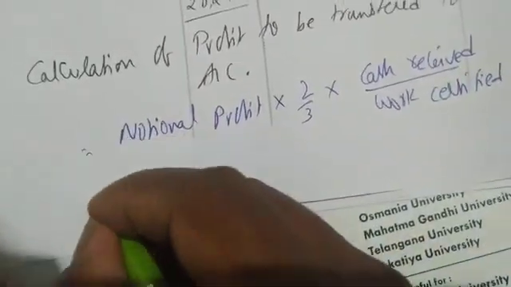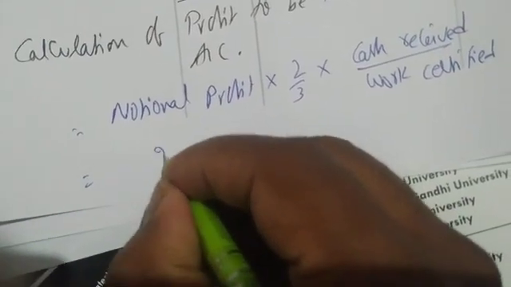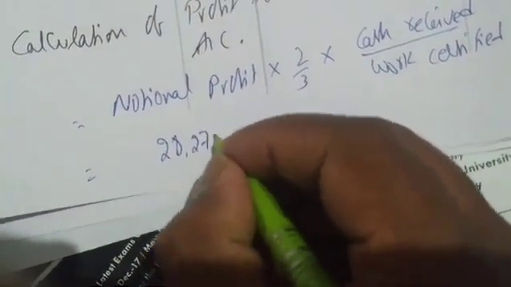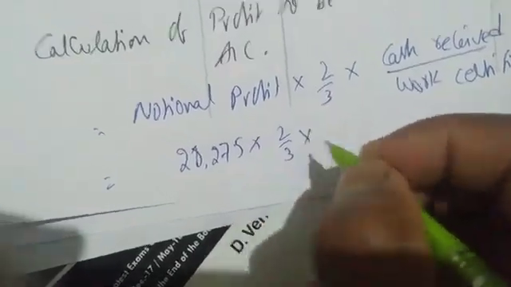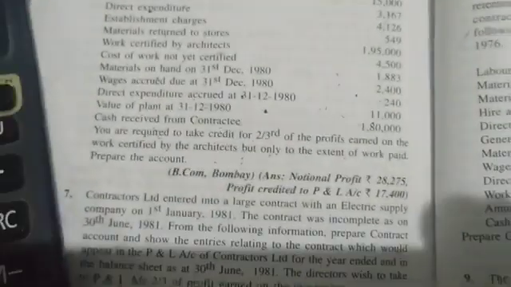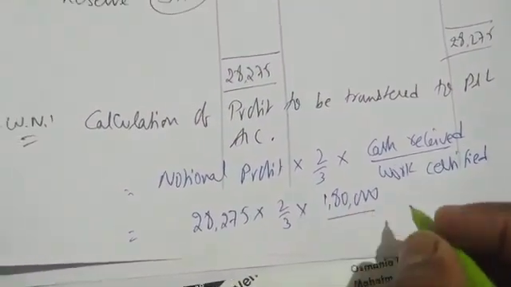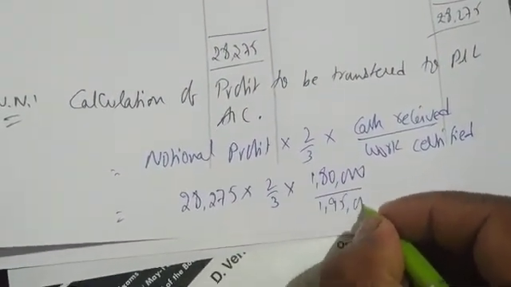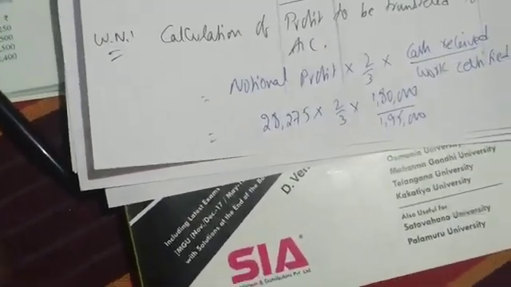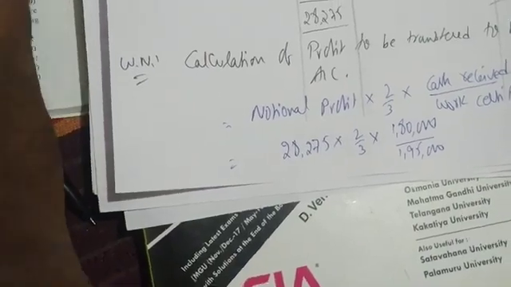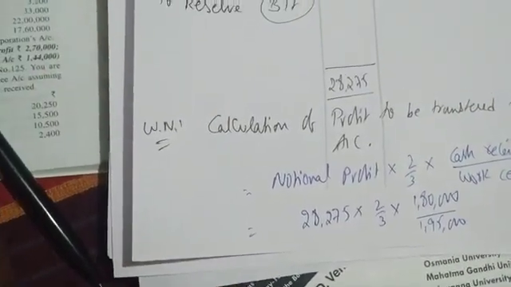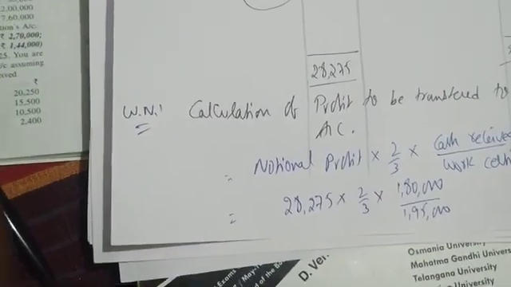How much is notional profit? 28,275 into 2/3 into cash received, which is 1,80,000, divided by work certified, 1,95,000.